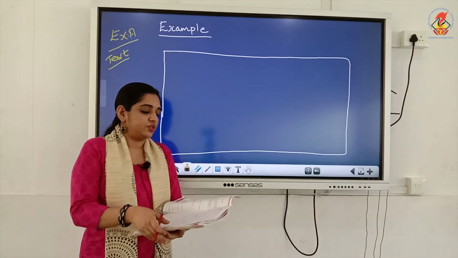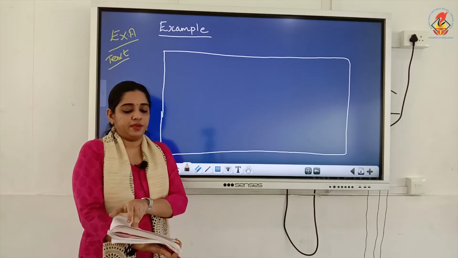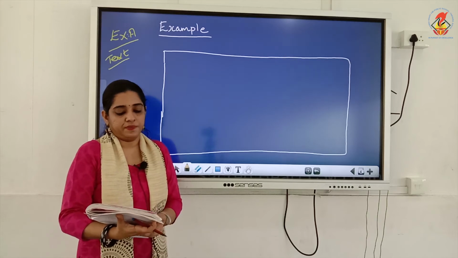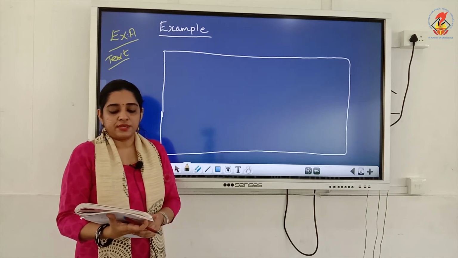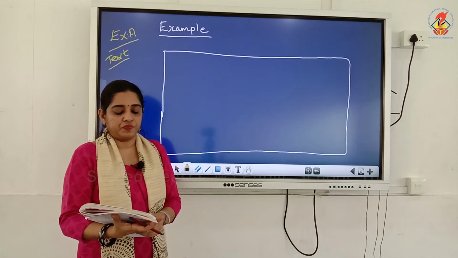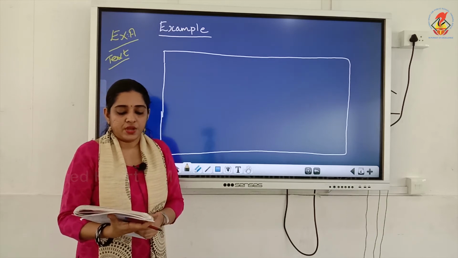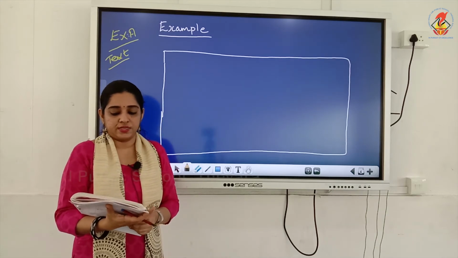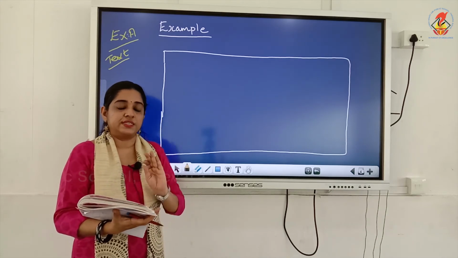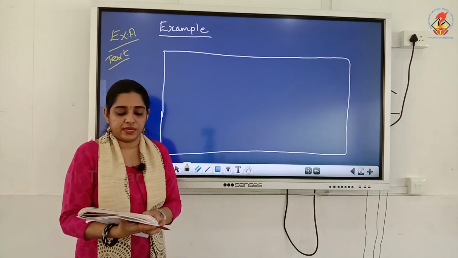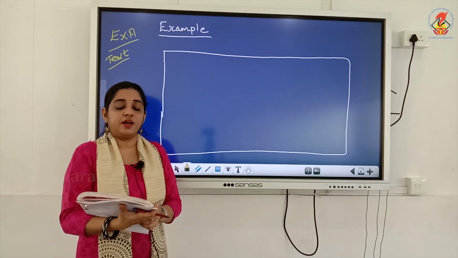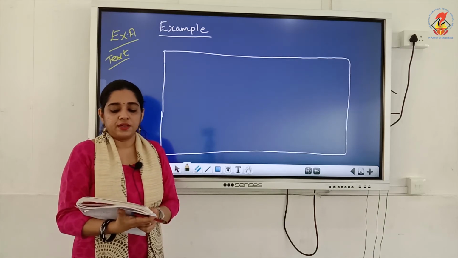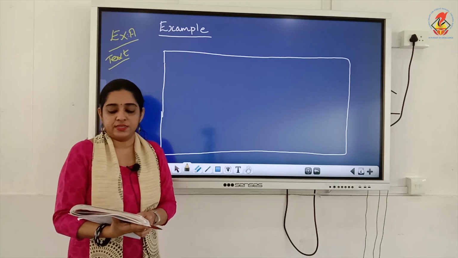Now let's try to do the other one. In page number 134, exercise A. Write short messages based on the following situations. So the first one, I'll help you. Let's do that. Rita receives a call from Ravi, her brother's friend. You have to be very careful. Read the question very slowly so that you will understand. Rita is receiving a call from Ravi. And who is Ravi? Ravi is Rita's brother's friend.